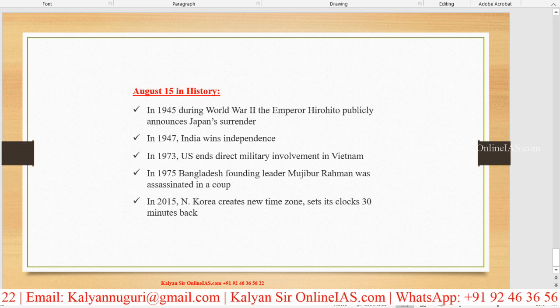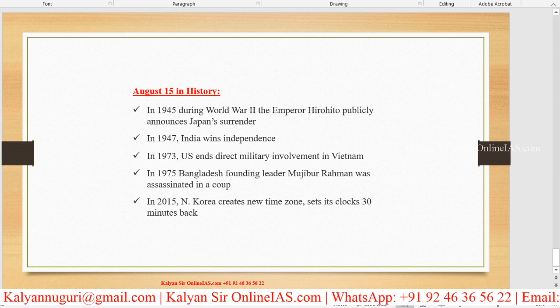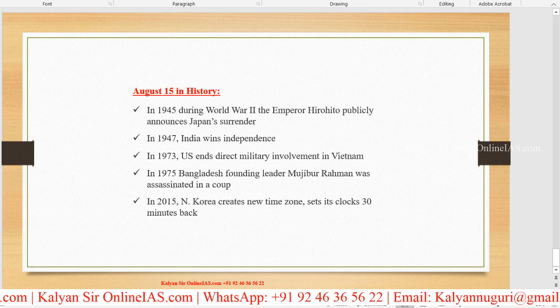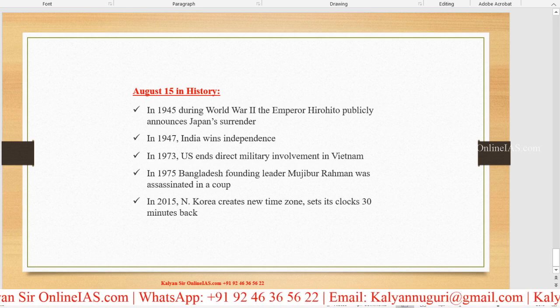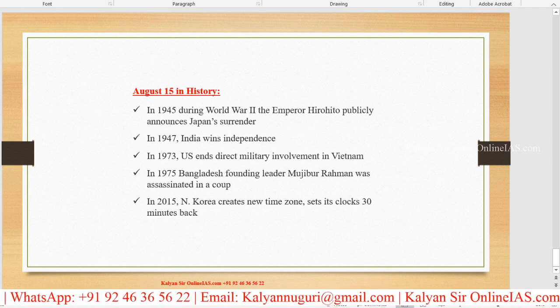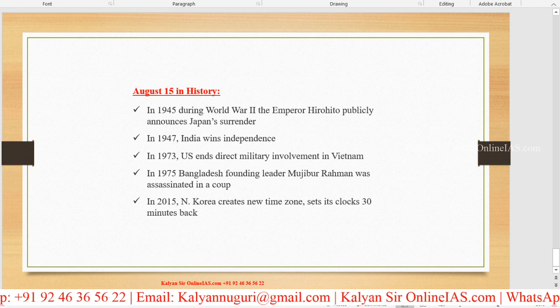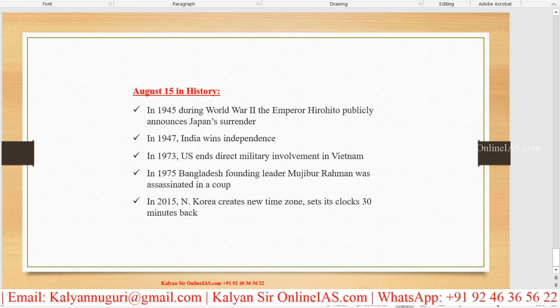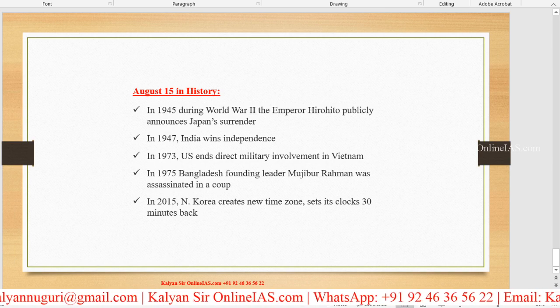So this was America's attack on Hiroshima and Nagasaki on August 6th and 9th respectively. After that, Japan announced its surrender publicly. And on August 15th, 1947, of course, we know very clearly, India got independence.